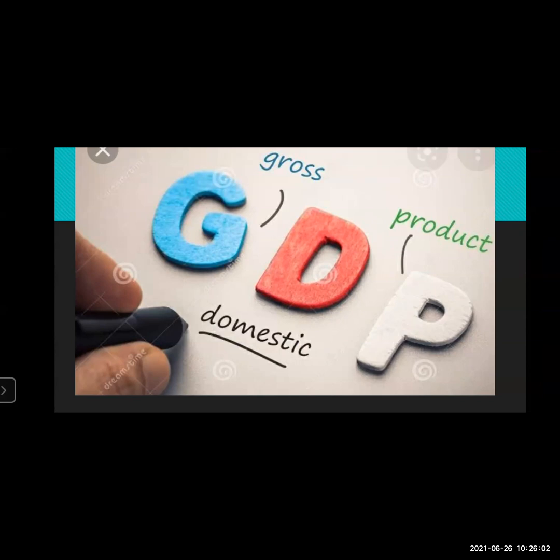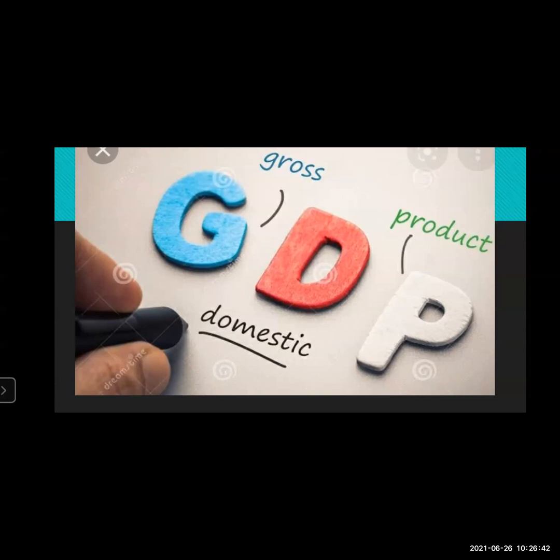Now we'll see what this gross domestic product is and how it is very important for the economic development of the country. I'll try to explain it with easy examples. The GDP is the total of all value added created in an economy. The value added means the value of the goods and services that are produced minus the value of goods and services that are needed to produce them. In a simple way, I'll explain what GDP is.